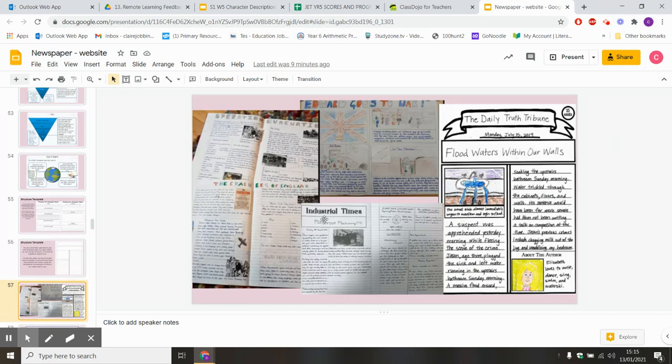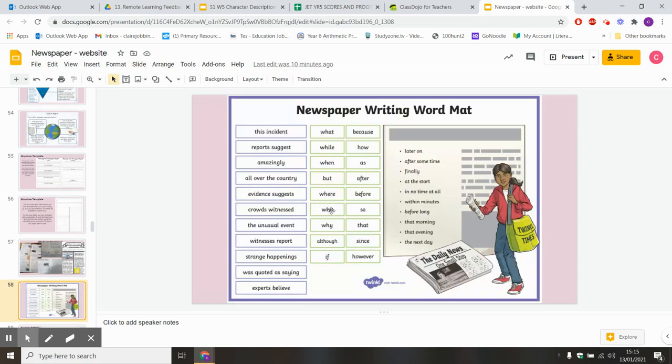So as you can see here, people have done it on 2-page spreads. They've broken it down by drawing lines and they've written inside each of them. These are really beautifully presented, and they've also used captions and pictures, also all coloured in as well. You can see here that they're also engaging, and the subtitles and the name of their newspaper is also fitting. We've also included a newspaper writing word map to support you in these features.